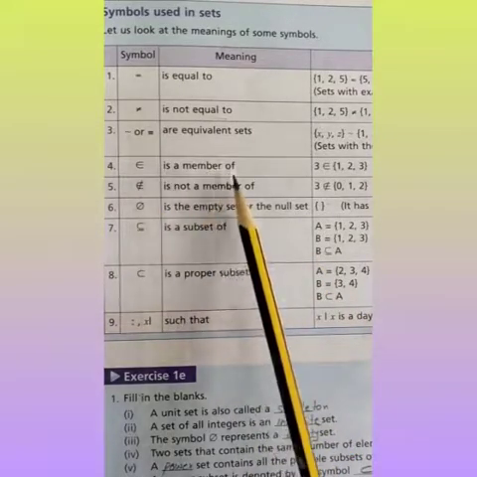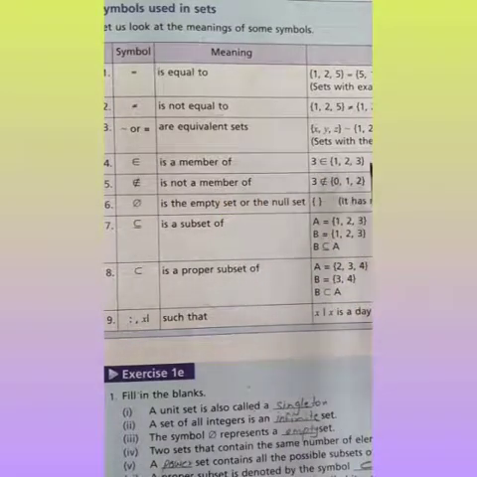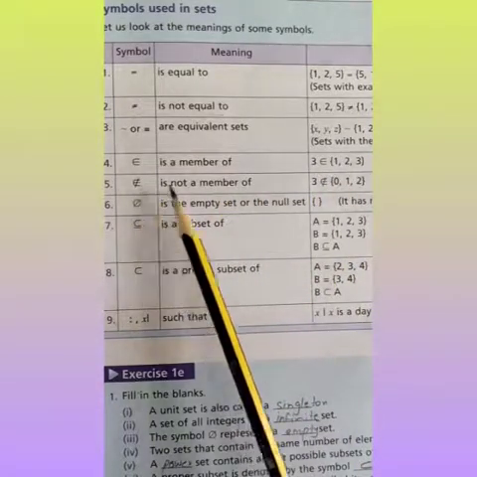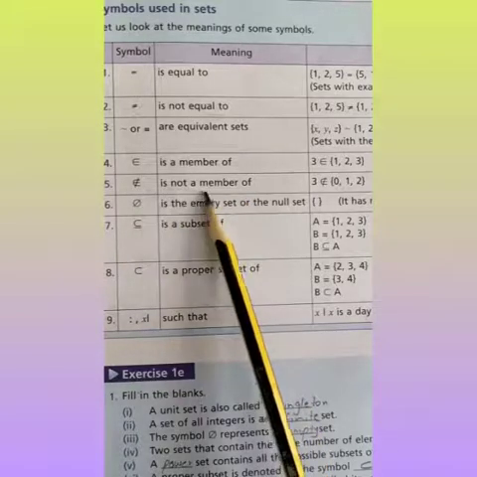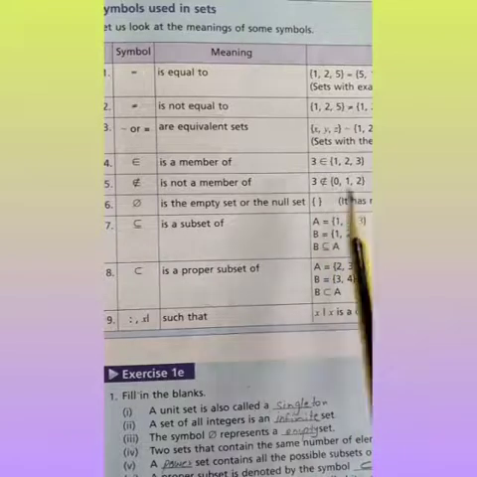This symbol means "is a member of" or "belongs to". 3 is a member of {1, 2, 3}. Next, this symbol means "is not a member of", or "does not belong to". 3 does not belong to {0, 1, 2}.